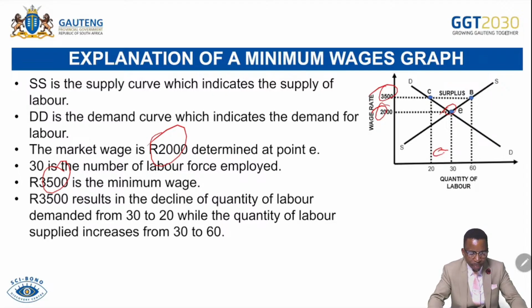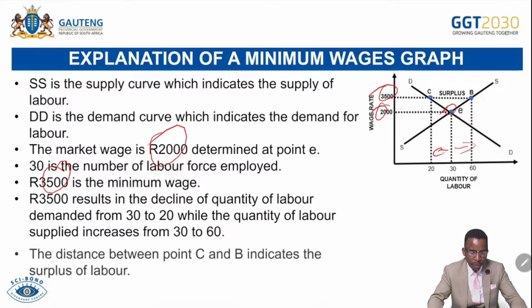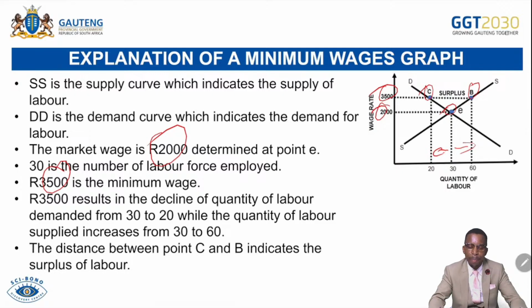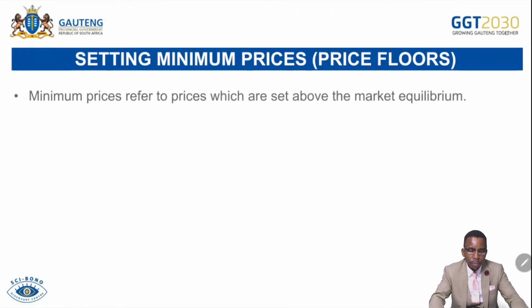We can see it decreased from 30 to 20, while the quantity of labor supplied increased from 30 to 60, meaning there are more workers that are motivated to work because they will be getting better salaries. However, the demand for labor is decreasing from 30 to 20. So the distance between C and B indicates the surplus of labor in the market, because the market can only afford to demand 20 workers. However, firms can demand 20 workers, but people that are willing to work are 60. So there's a surplus of unemployed labor in the market, which is about 40. If you say 60 minus 20, it's 40. So that's a surplus.